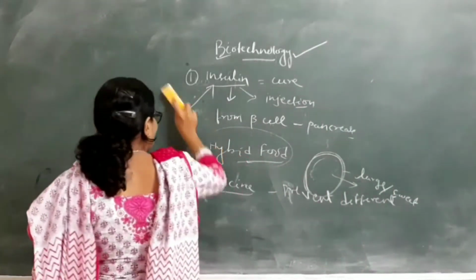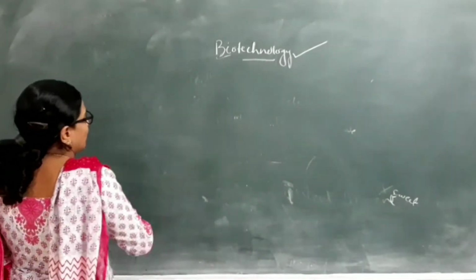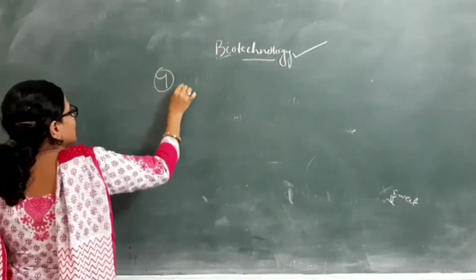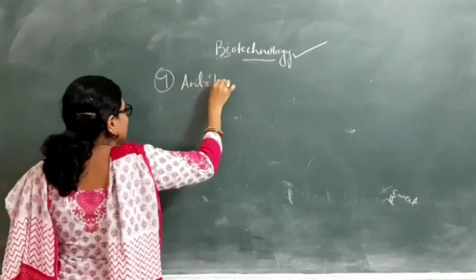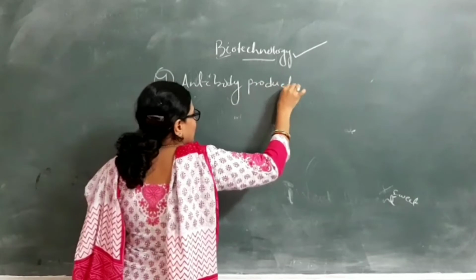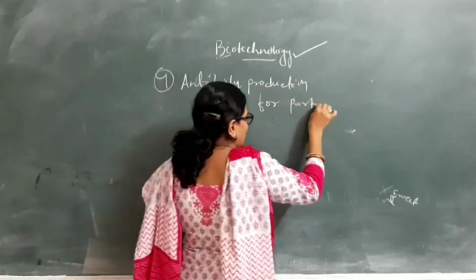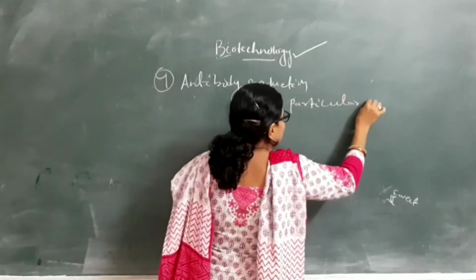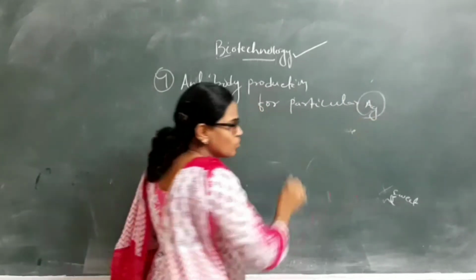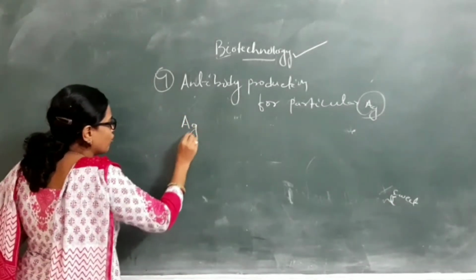Then number 4, antibody production for a particular antigen. So, what is an antigen? An antigen is a foreign substance.